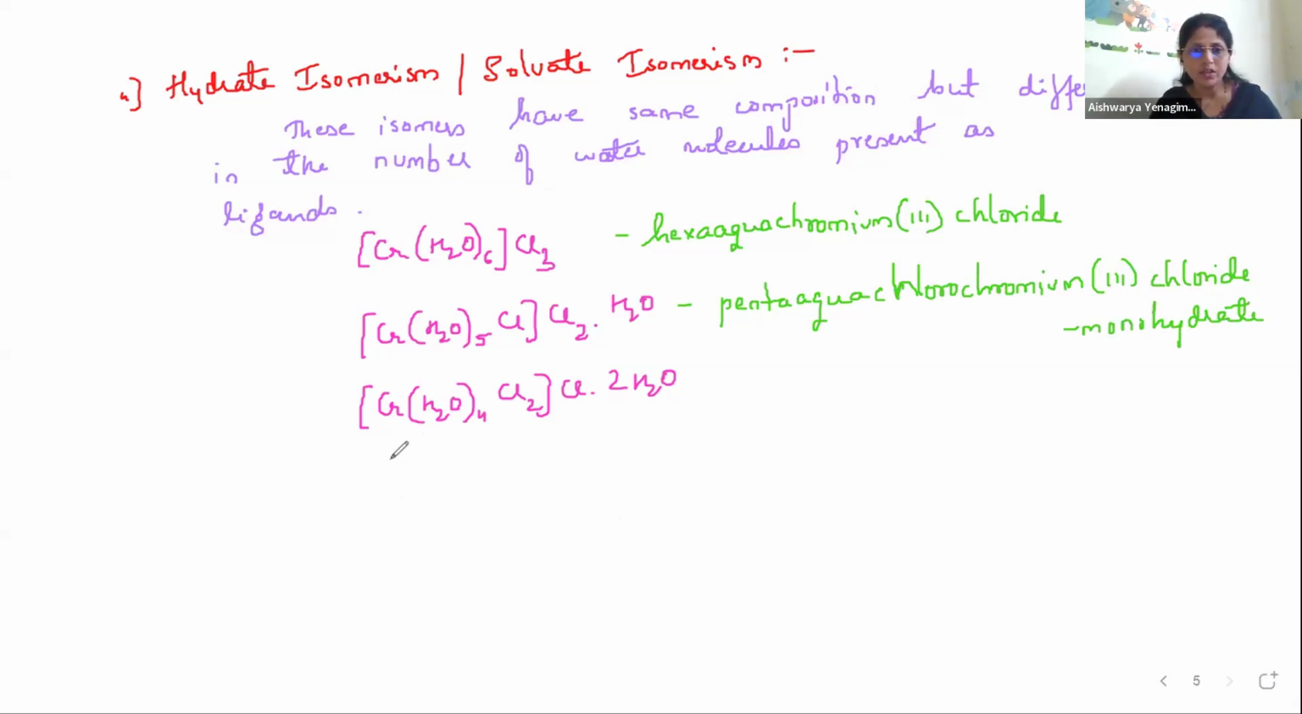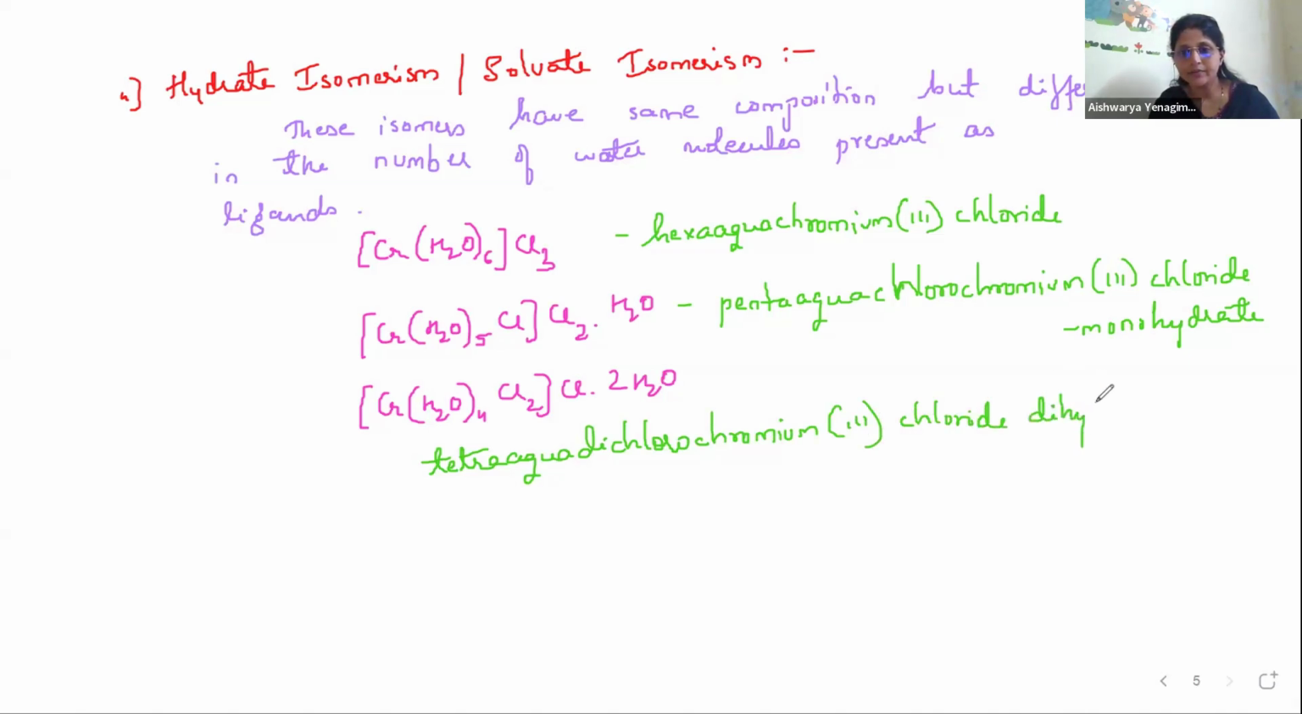Then what is the name for this? I can write it as tetraaquadichlorochromium(III) chloride dihydrate. Yes. So these are the different isomers where the molecular formula is the same.